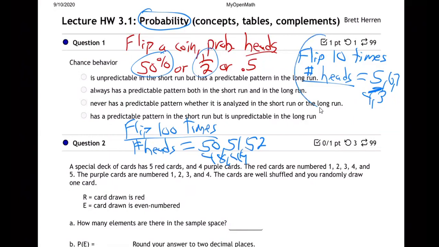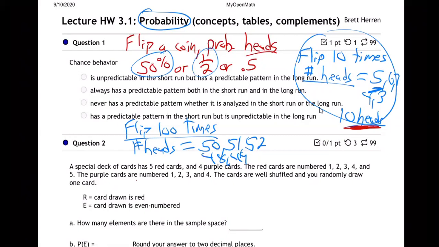Now, let's come back over to flipping the coin 10 times. Do you think I could get 10 heads in a row? Possibly. Yeah, it's possible. If I said to you guys, hey guys, the other day I was flipping a coin and I got 10 heads in a row. Would you believe me, or would you think I'm making up funny stories? I wouldn't believe you. All right. Well, I would hope you would believe me. I mean, it's not that crazy. It's kind of crazy.